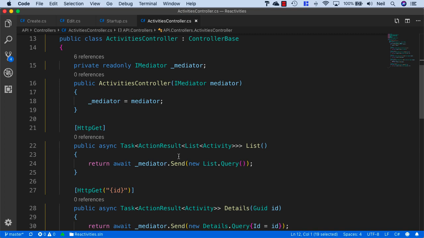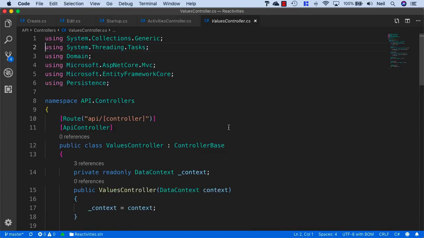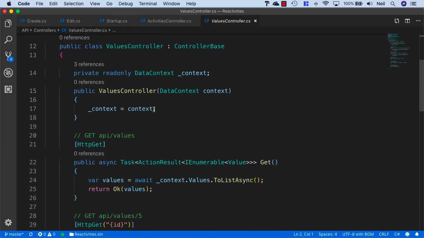Now, if our API controllers were a bit more intelligent, then this could handle the logic for sending back things like a 404 not found. Let's go back to our values controller, which is not a dumb controller. This one actually has access to our context.